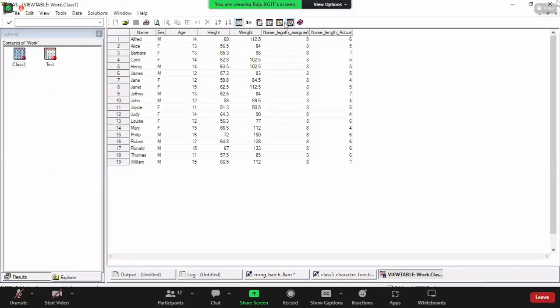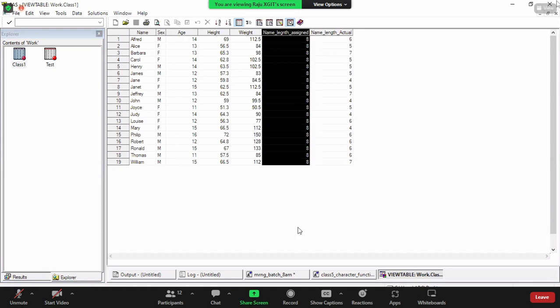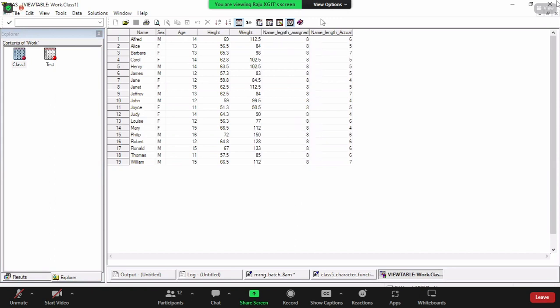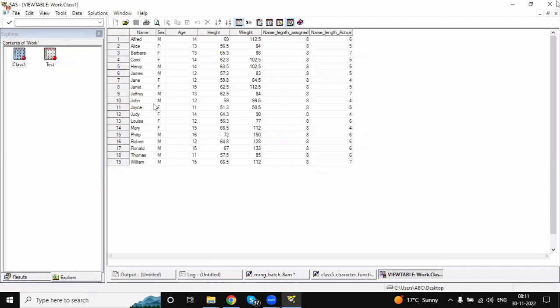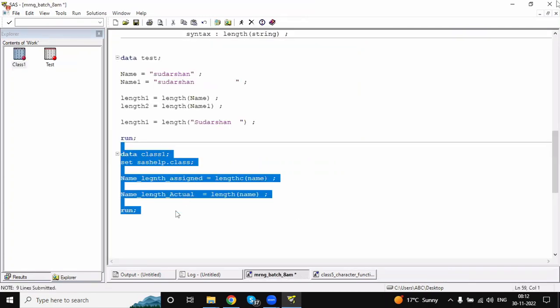See, for the name variable, what is the assigned length? 8 characters. What is actually occupied? 6 characters. Clear? For alphabet, assigned 8 characters, occupied 6 characters. For alias, assigned 8 characters, occupied 5 characters. Clear? So in length also, we have two things, LENGTH and LENGTHC function. Understand the difference? Okay. So that is about the length function.